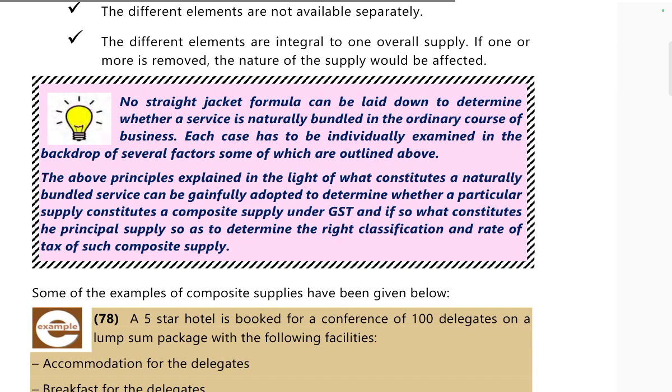No straitjacket formula can be laid down to determine whether a service is naturally bundled in the ordinary course of business. Each case has to be individually examined in the light of several factors, some of which are outlined above.